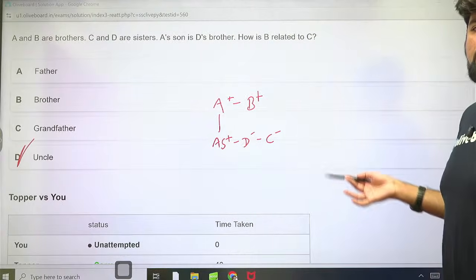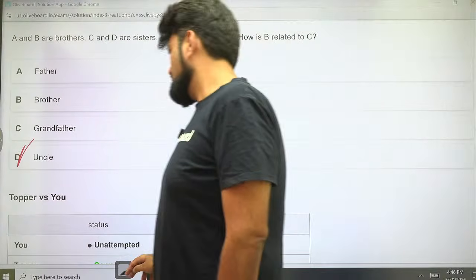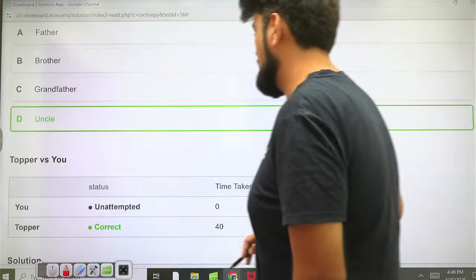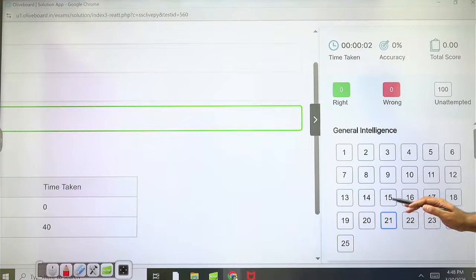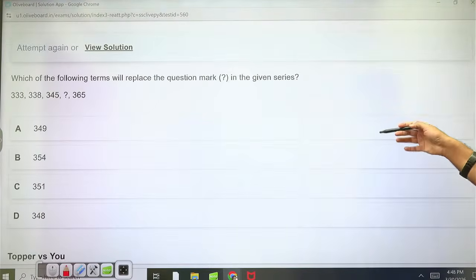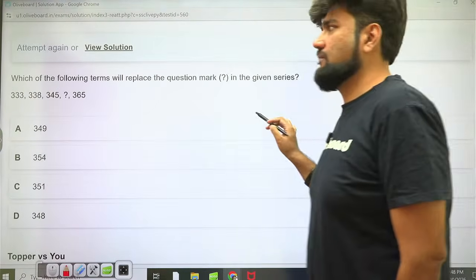No rocket science here. Okay, this you could have even visualized an answer. You answered. You didn't have to draw it. 40 seconds. So slightly tone it down. You can bring this to 30 easily. Even 25 for that matter.